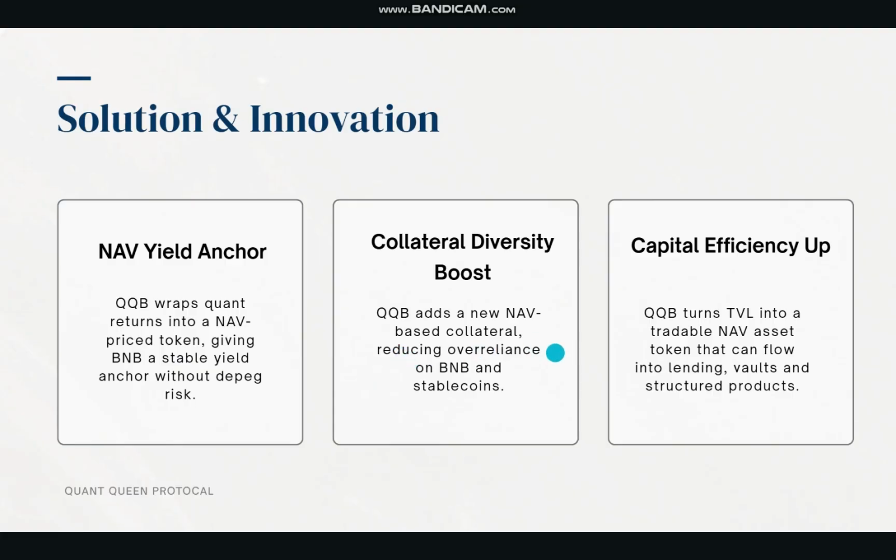The key innovation is that we design NAV as a protocol behavior: redemption is submitted via a burn request and settled on a fixed monthly cycle. QQB turns the TVL into a tradable NAV asset token that can flow into lending, vaults, and structured products.